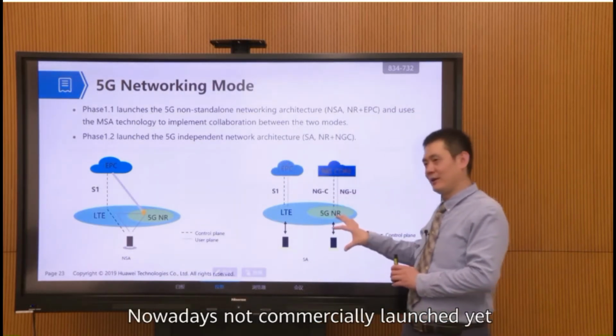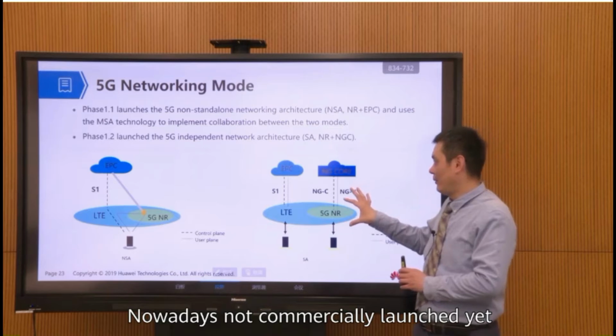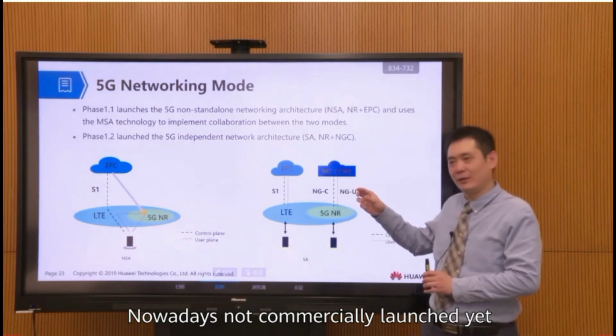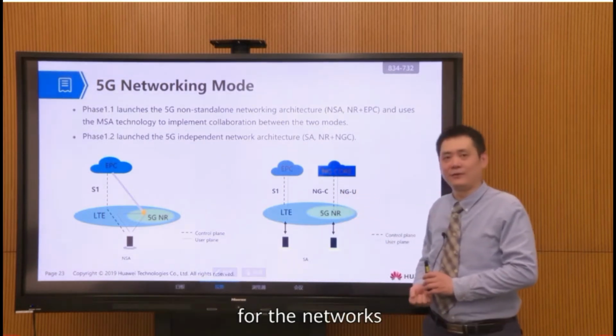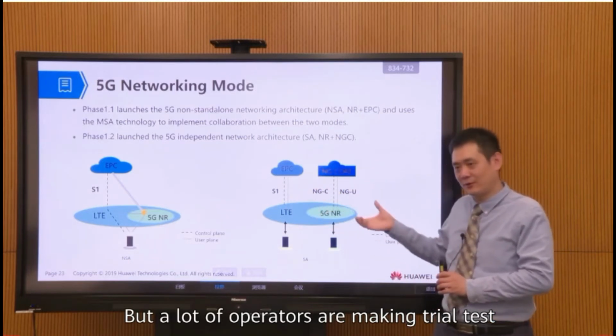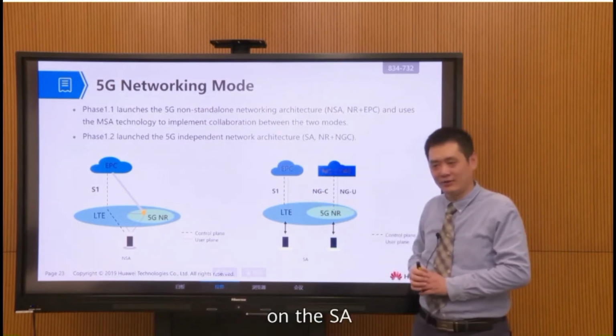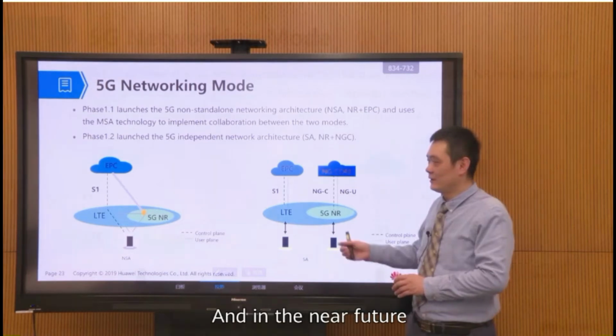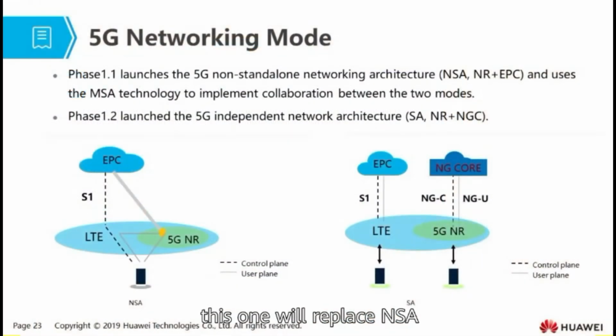Nowadays, it is not commercially launched yet, but a lot of operators are making trial tests on SA. In the near future, this one will replace this NSA. NSA is only a middle state now of the deployment of the network.